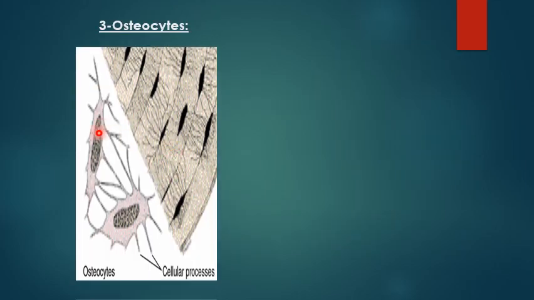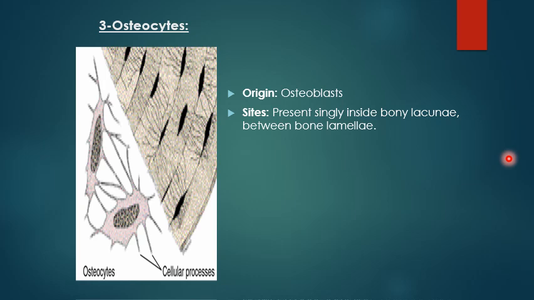Here is the osteoblast that changes into osteocyte. It is imprisoned between the bone lamellae. It has processes. These processes communicate with the neighboring cell in order to pass nutrition from one cell to another. The origin of the osteocyte is the osteoblast.